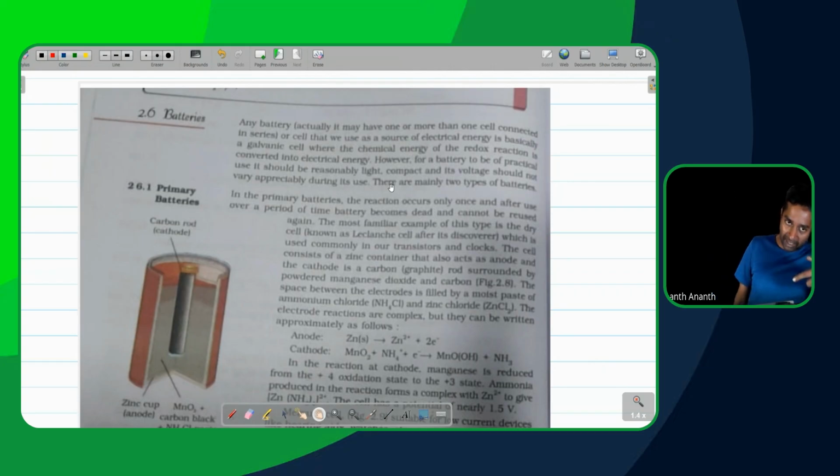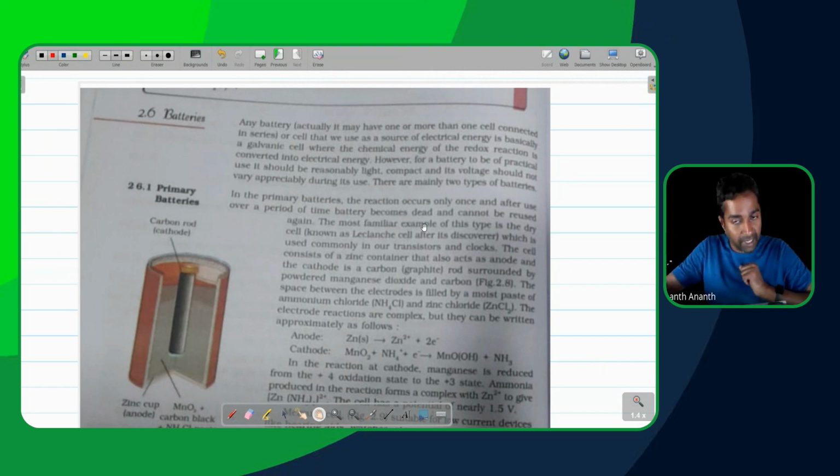In the secondary battery, the setup is capable of controlling both directions, the electrochemical part and the electrolytic part. If one direction of a reaction has delta G negative, the opposite direction is automatically going to be delta G positive.